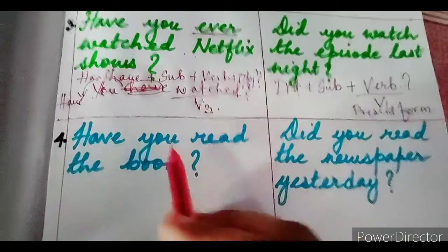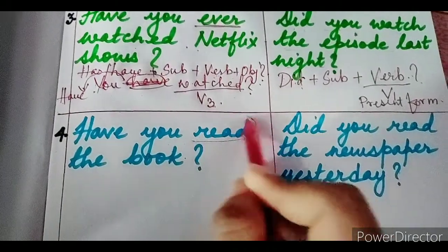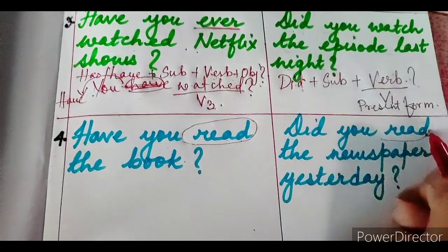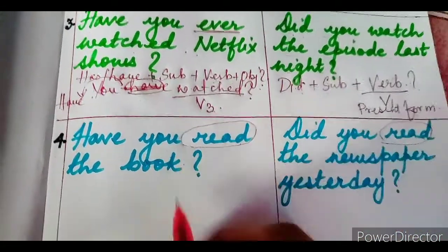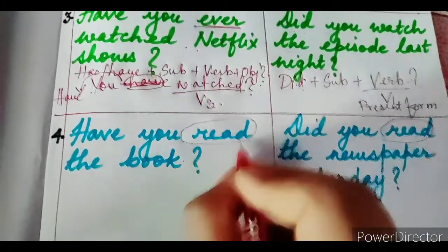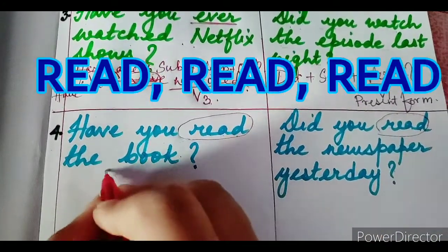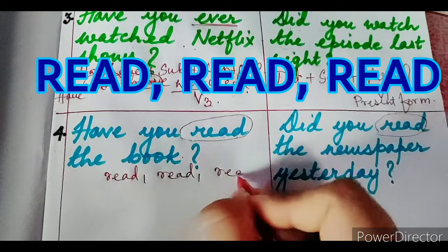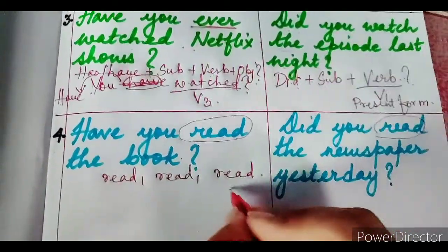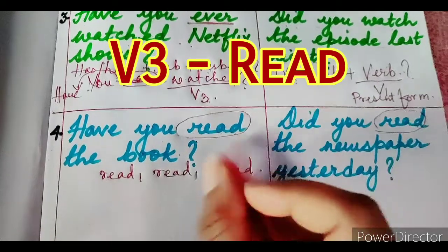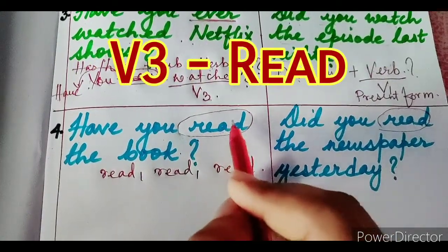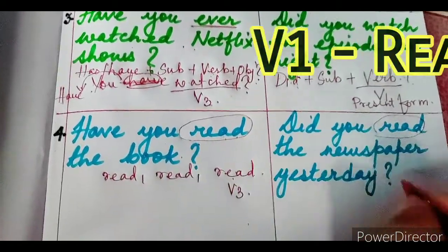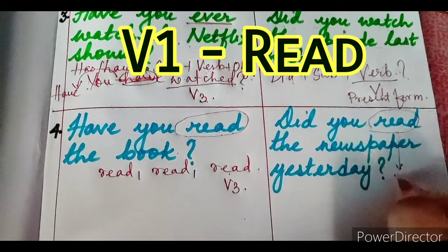Now again over here you can see the spelling of the verb "read" is the same, R-E-A-D. Again in the simple past also we are using the same spelling, R-E-A-D. But if you remember, V1 of read is read, V2 is also read, and V3 is also read. So over here we are talking about verb form 3. This is not verb form 1 or verb form 2. We are using verb form 3. Is that clear? But over here in the question we are talking about verb form 1.